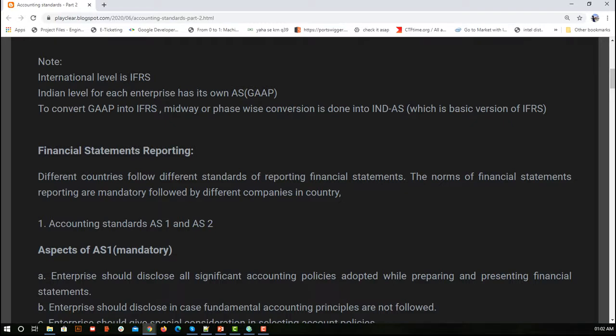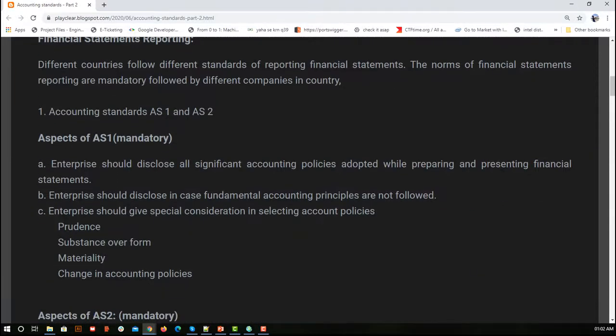The aspects of AS1 say that whatever policies and rules you use, including extraordinary things, or anything where you are deviating from accounting standards with a proper reason, all of those should be disclosed, whether you are following the accounting standards or not following them.